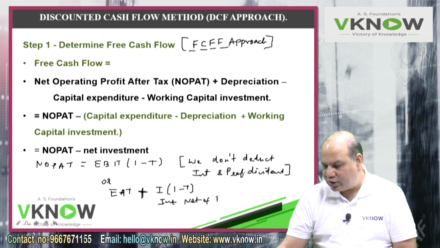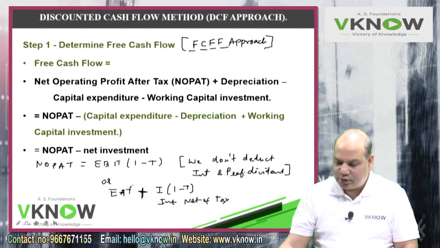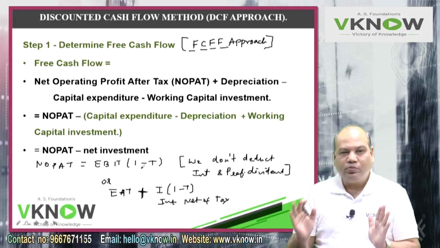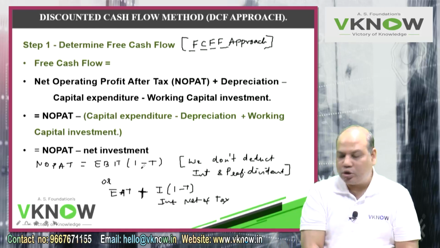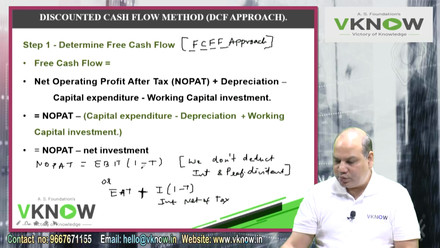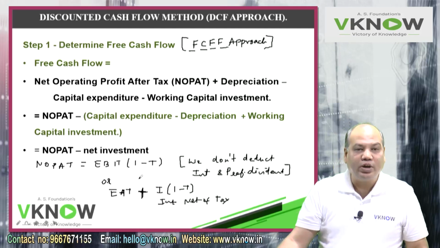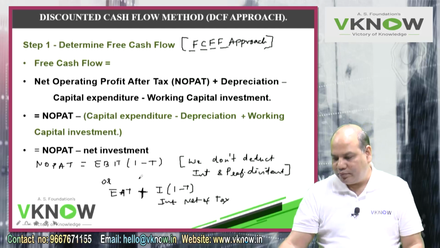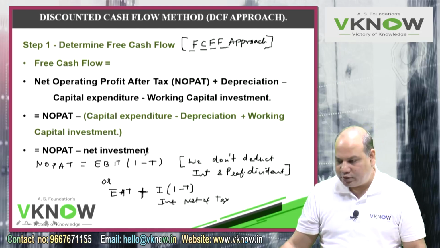First you don't deduct the interest, but suppose you have deducted it and calculated the earning after tax, you add it back. The purpose of this NOPAT calculation is to find the amount that is available to providers of long-term finance. So this gives me the amount of profit available to providers of long-term finance. NOPAT means the amount of profit available to providers of long-term finance.